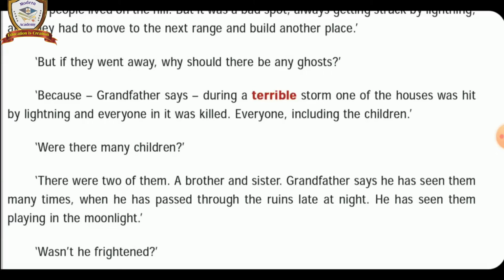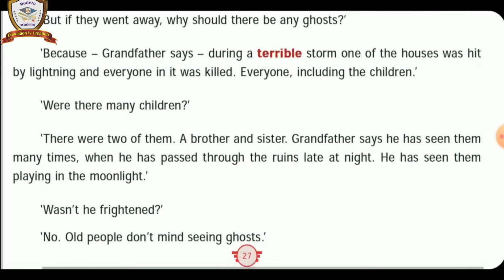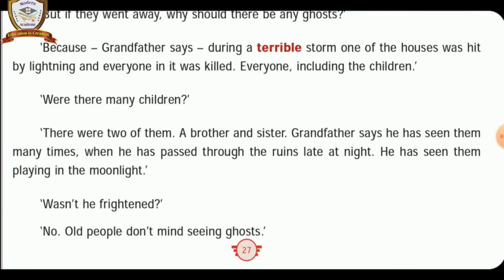On seeing the ghosts playing, was his grandfather afraid, wasn't he frightened? Binia asked them. She was very interested to ask. Understand? No, old people don't mind seeing ghosts. He assured that his grandfather did not feel fear on seeing the ghosts on the haunted hill when they were playing in the moonlight late at night.